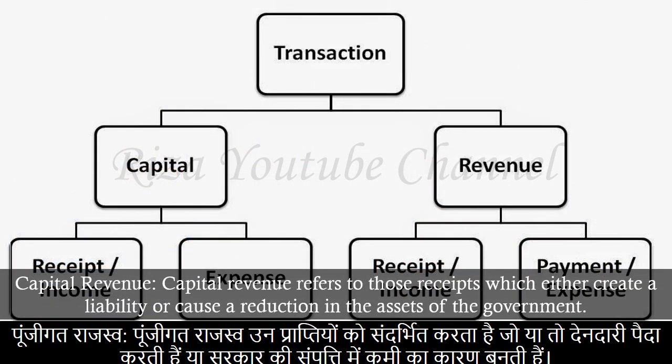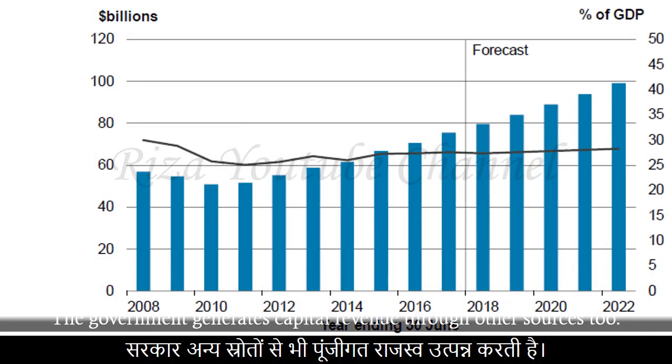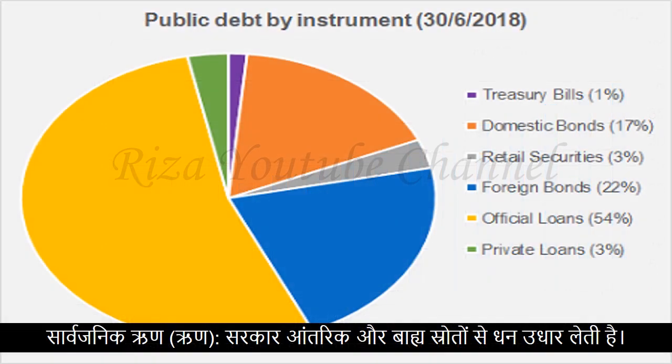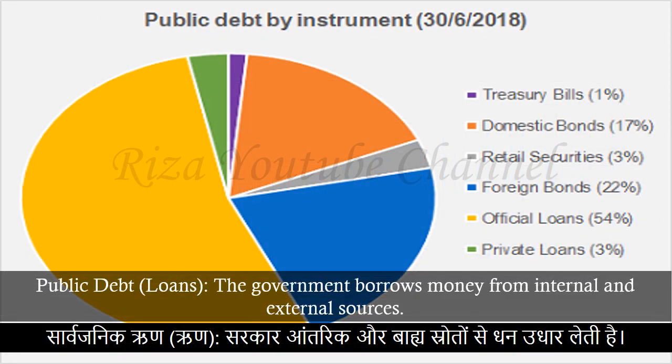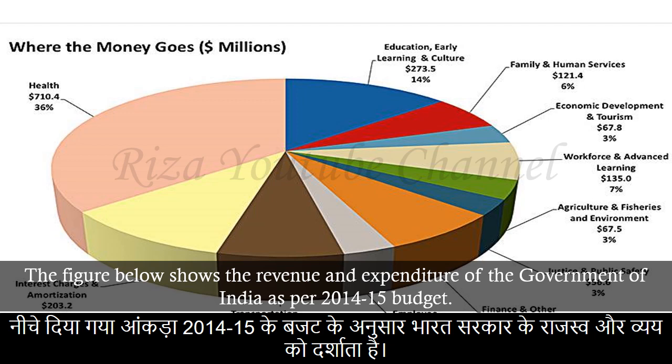Capital revenue. Capital revenue refers to those receipts which either create a liability or cause a reduction in the assets of the government. The government generates capital revenue through other sources too. Public debt, loans. The government borrows money from internal and external sources. The figure below shows the revenue and expenditure of the Government of India as per